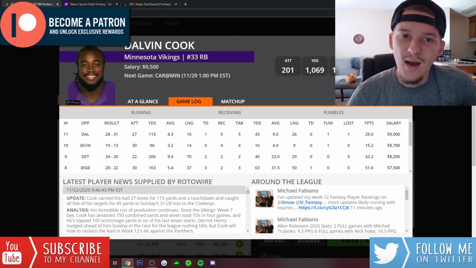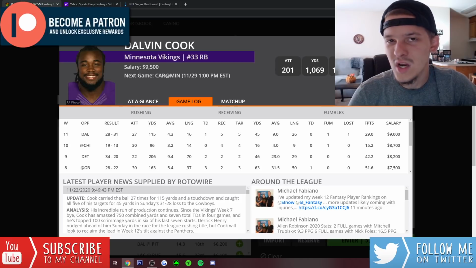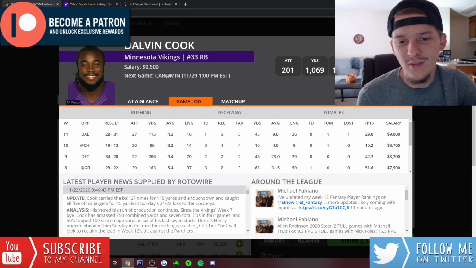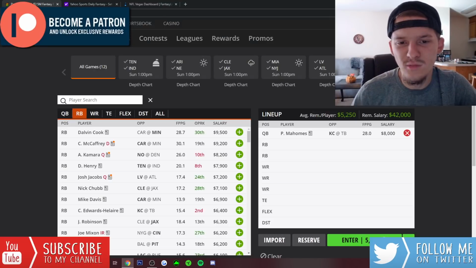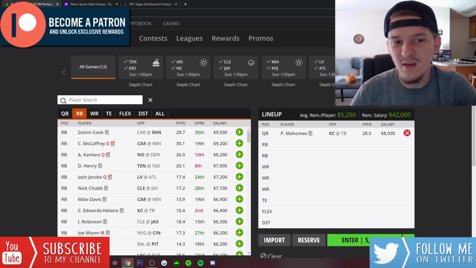So I really like Cook this week. It's another great spot for him against the Panthers. The Panthers, they've been killed by the run this season. They've been a team that's always struggled against the run. I'm pretty sure in terms of fantasy points allowed to running backs, they're top 5 in fantasy points, top 5 in yards. This team just can't stop the run. Dalvin Cook's at home where he always seems to play better in the dome. I like him a lot this week.